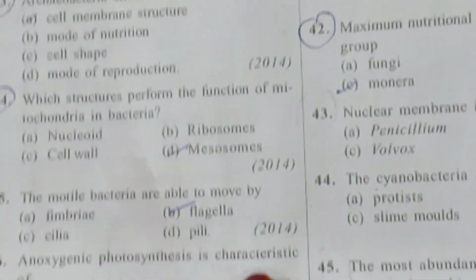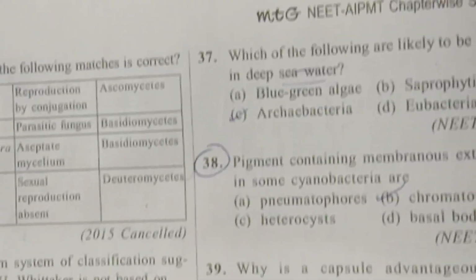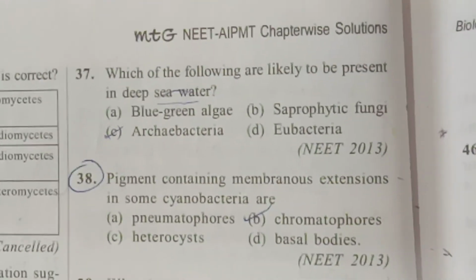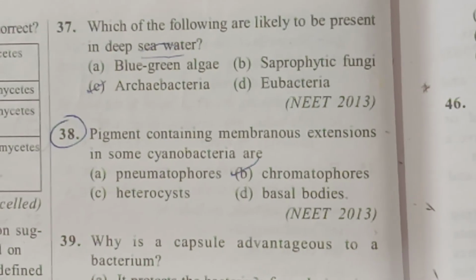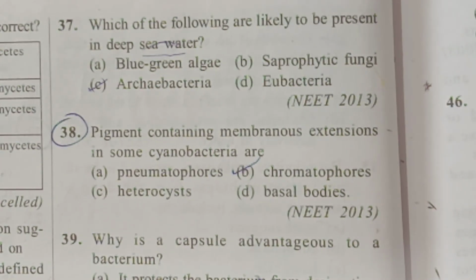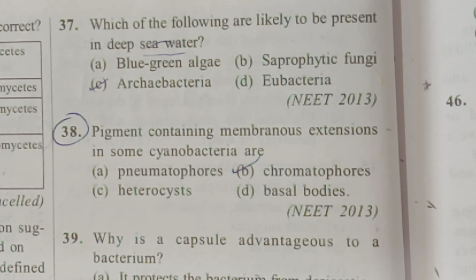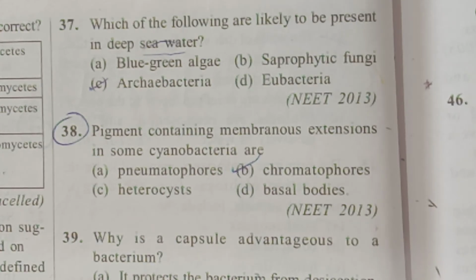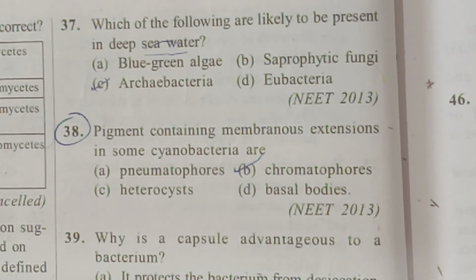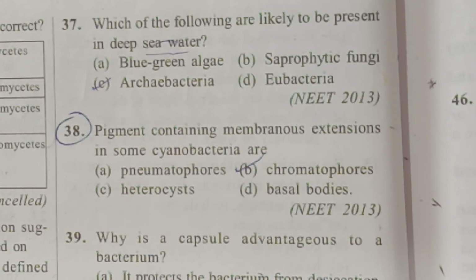Now let us see the next question. 37th question. Which of the following are likely to be present in deep sea water? Deep sea water, Archaebacteria, they are present under extreme conditions. Next, pigment containing membranous extensions in some cyanobacteria. They are called chromatophores. These chromatophores contain chlorophyll pigments.